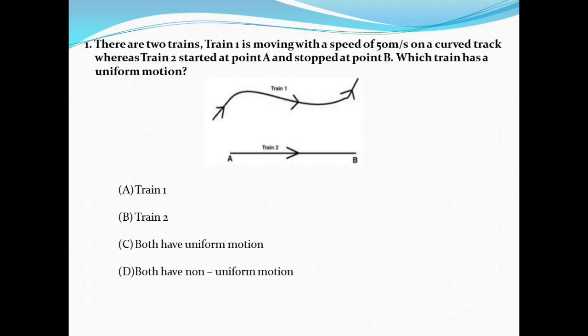In both the cases, we are unable to conclude that the object achieved equal distance in equal interval of time or not. So, our answer is option D, both have non-uniform motion.